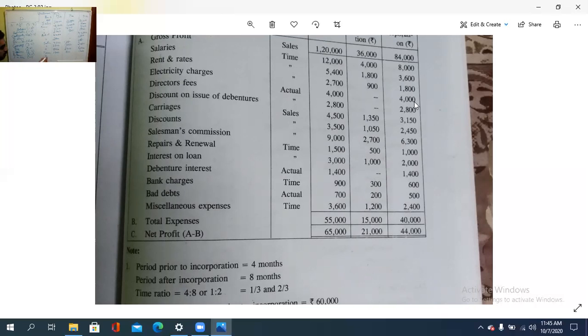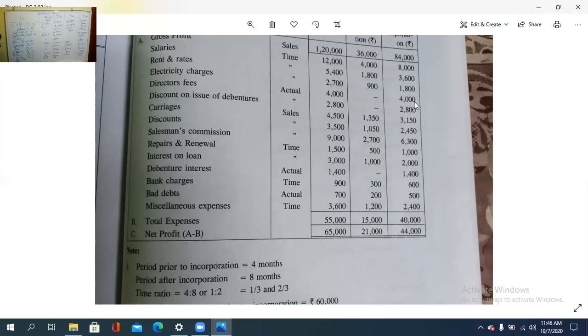Next comes interest on loan, 1:2 based on time. It is 3,000, so 3,000 into 1/3 and 2/3 is 1,000 and 2,000. Then another item, debenture interest. That is actual, entirely in the post period after the incorporation. The amount is 1,400.